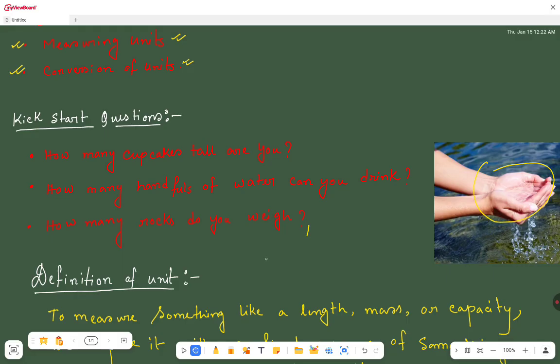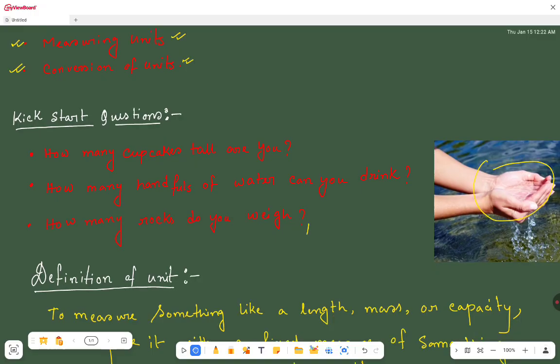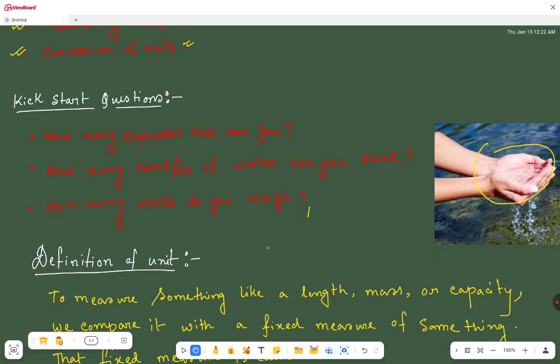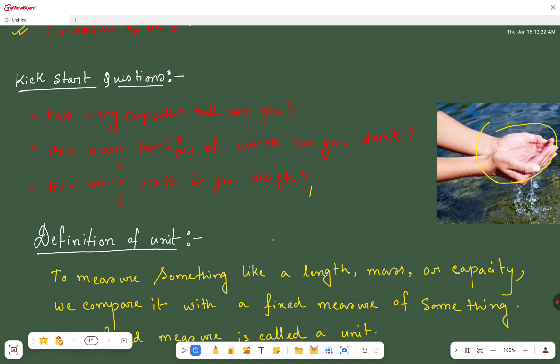Now, how many rocks do you weigh? This also you can say, sir, we can measure our weight with rocks. So we will try to search for the answer to this question from this video.